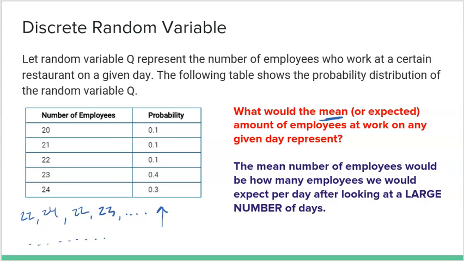So yes, I understand that most days there's going to be 23 or 24 employees, but some days there's going to be 20, 21, 22 as well. I mean, it does happen 10% of the time, but after looking at many, many, many days, we would expect there to be the mean amount of employees on any given day. So please make sure you understand how to explain what the mean is.